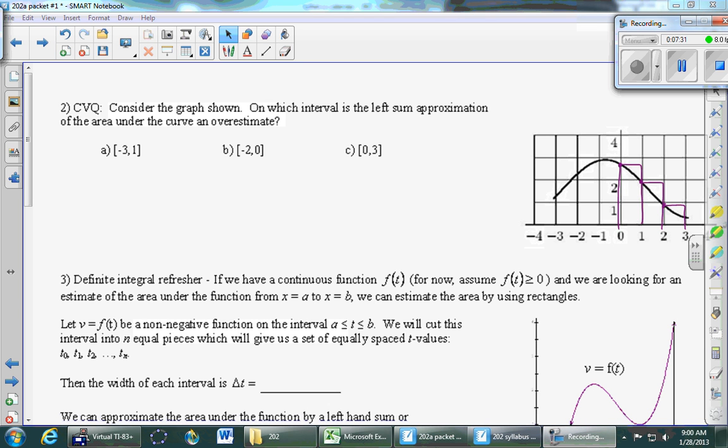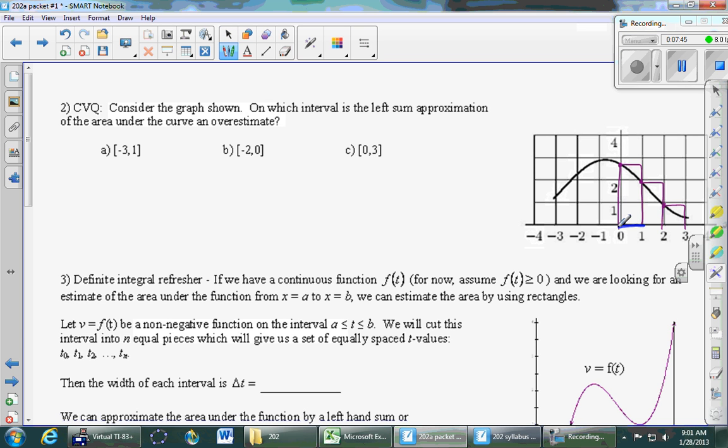All right, so we had all of our tables, I think, honing in on part C, or choice C as the right answer. Remember, left rectangles: of the 2 points you're trying to choose between, you pick the one on the left-hand side to determine the height of the rectangle. So between 0 and 1, which one do we pick? For left rectangles, you pick 0. The one on the left, go up to the curve, that determines the height. Go over, come down, that's your rectangle, okay? And because that part of the curve is decreasing, all of those left rectangles are above.